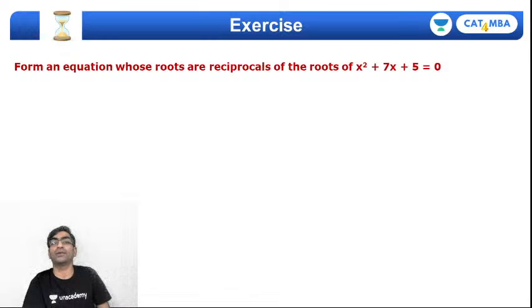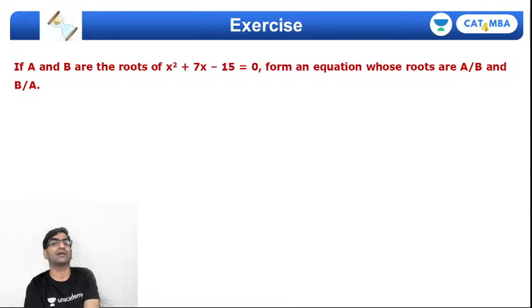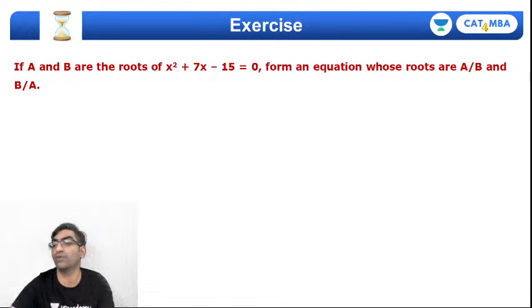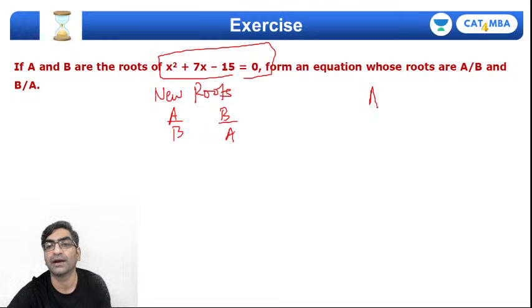Again, form an equation whose roots are reciprocals. We've already done this, right? If a and b are the roots of this quadratic equation, x square plus 7x minus 15 equals 0, how do I make a quadratic whose roots are a by b and b by a? Think about it. You want new roots as a by b and b by a. If a and b are the roots of this quadratic equation, I know a plus b should be minus b by a, so that should be minus 7, and ab will be c by a, that's minus 15.